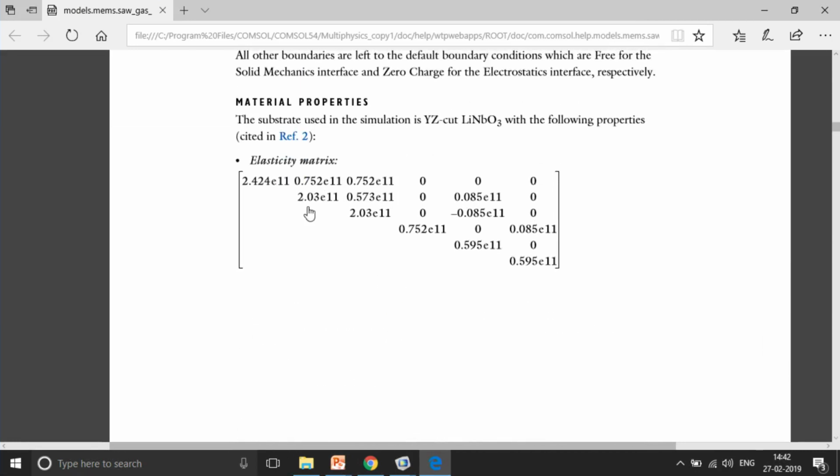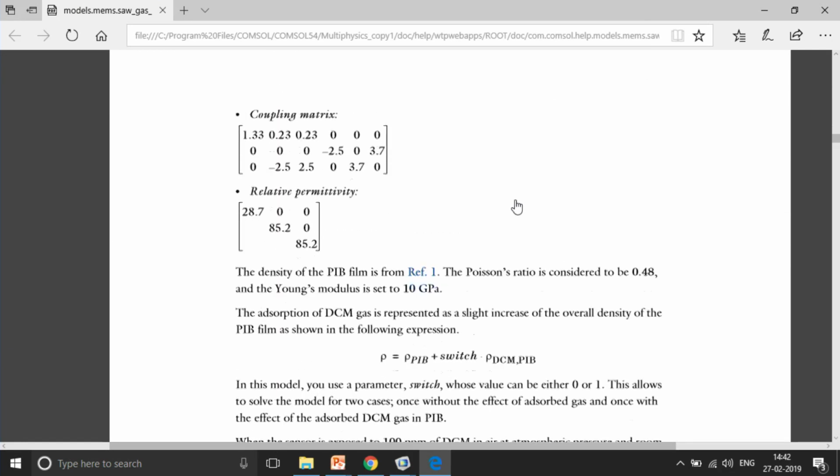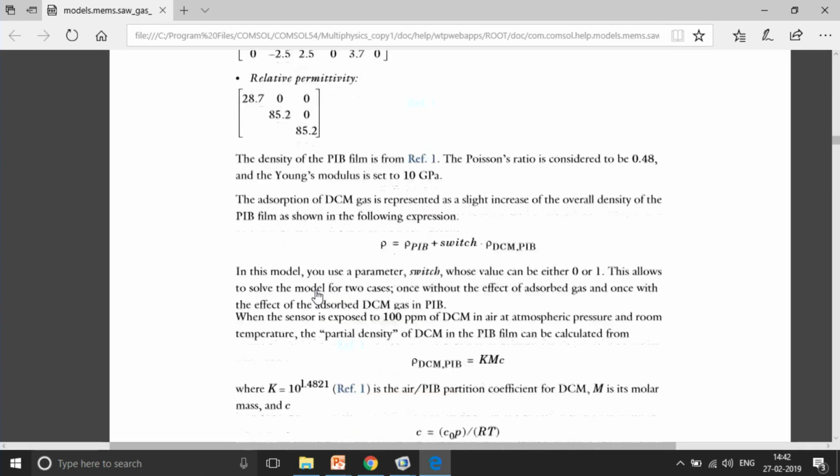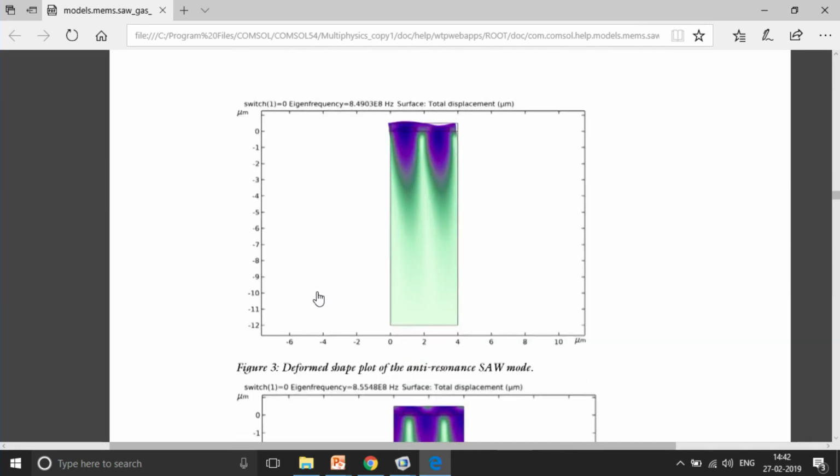So, this is the actual elasticity matrix that I was talking about. This is an upper triangular elasticity matrix, and this is the coupling matrix of 6 by 6, and then the relative permittivity. This is again very important, because here we have assumed that the relative permittivity is not isotropic. We have assumed it as a diagonal matrix first of all, and it is also having more in x direction as compared to the y and z direction. Okay. And then we go to the results.